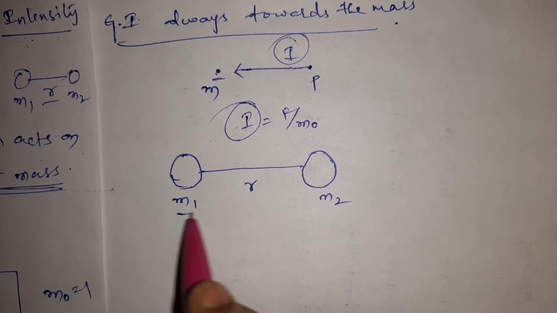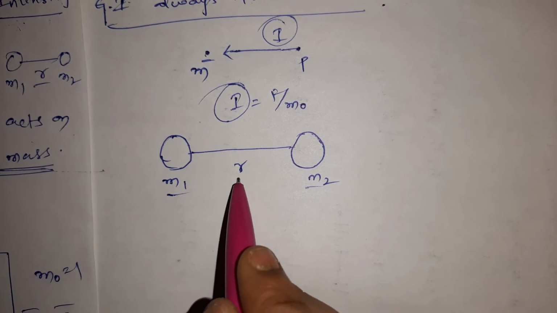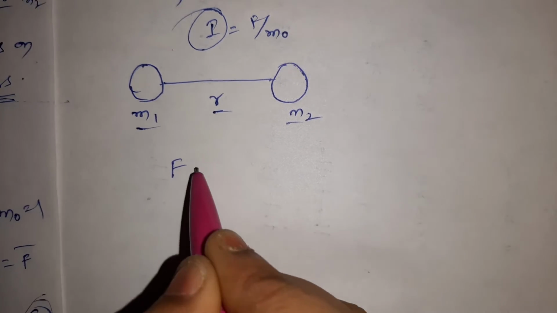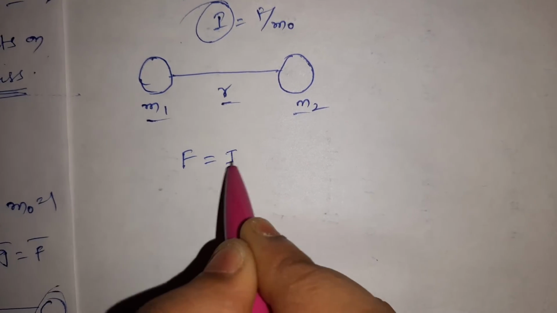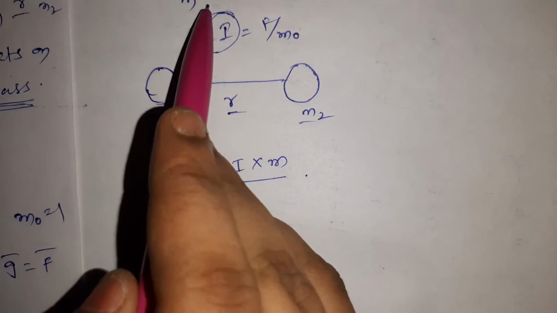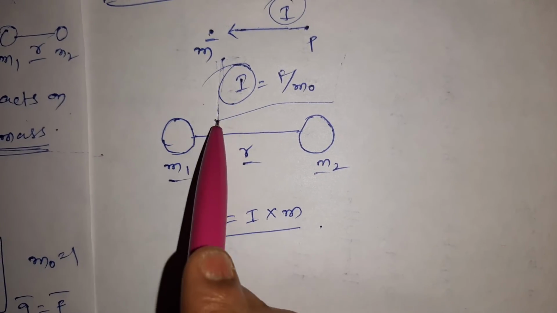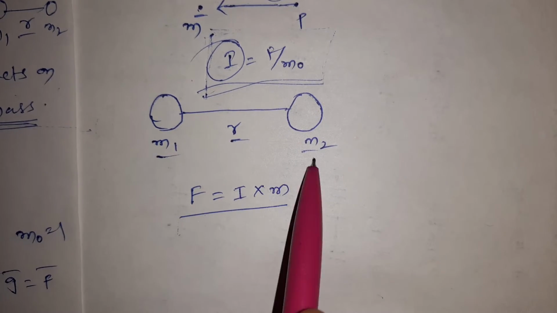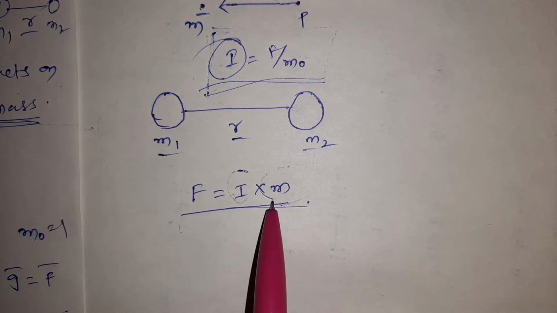So here, when two masses are separated by a distance r, what is the force? Force is nothing but intensity into mass. We defined gravitational intensity as this, so from this we can also say force is the product of intensity and mass.